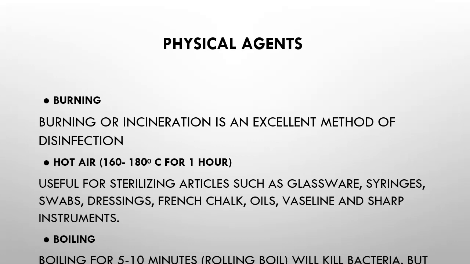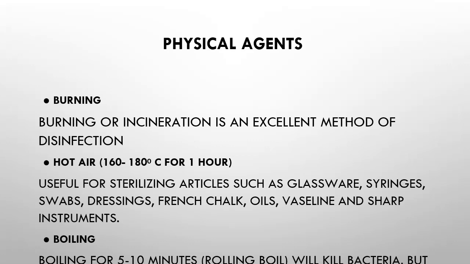Physical agents are further divided into different types. The first type is burning. Burning or incineration is an excellent method of disinfection, and we do have the hospital incinerator where the process of burning is completed. And the other method is hot air.